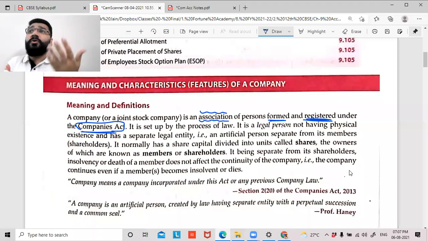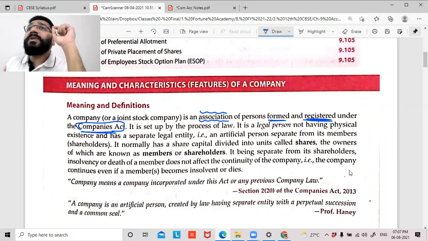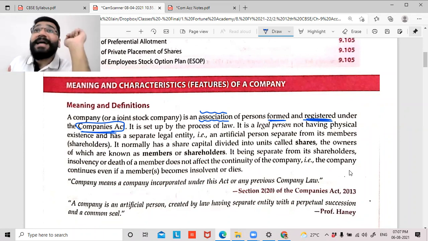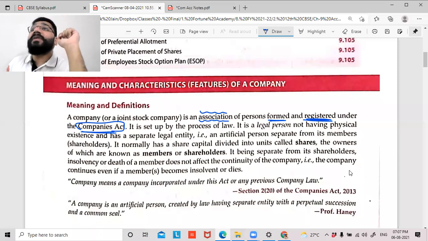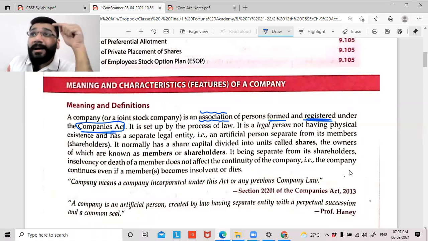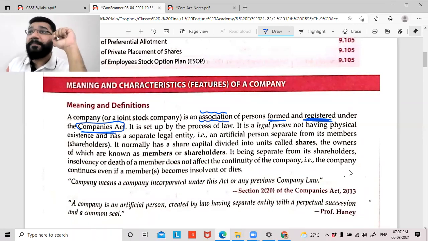What is the procedure to form the company? What is the procedure to run the company? What is the procedure to issue the share? What is the procedure to buy back the share? All these things are detailed extensively in the Companies Act. So the current Companies Act, what we're dealing with, is 2013. In 2013, the Companies Act got amended. Before Companies Act 2013, we had Companies Act 1956, which means what? This Companies Act was formed in the year 1956.